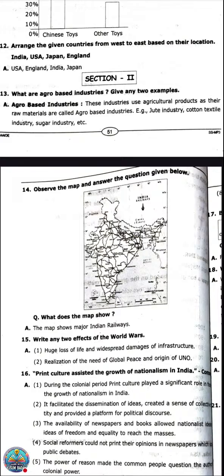Now the next one: what does the map show? The map shows Indian Railways.